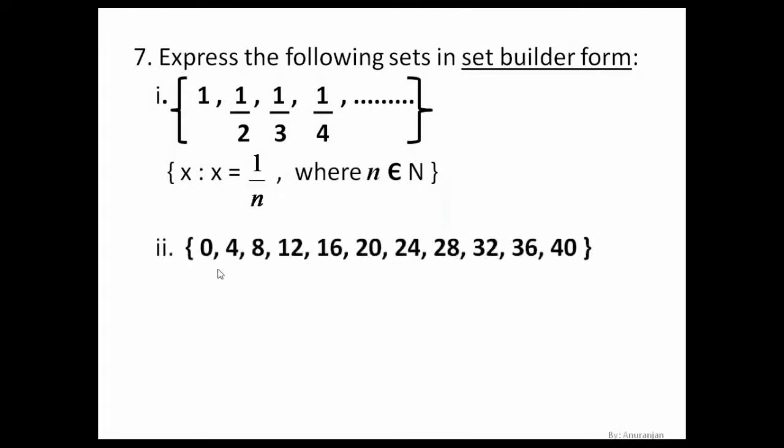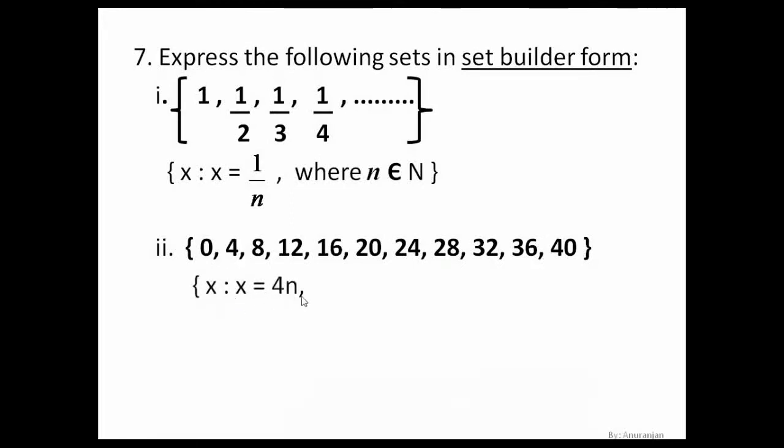Here it is given 0, 4, 8, 12, 16, 20, 24, 28, 32, 36, 40. Now if we observe carefully, we will find that all the numbers look like the multiples of 4. If I multiply 4 into 0, you'll get 0. 4 into 1, you'll get 4. 4 into 2, you'll get 8. 4 into 3 is 12, and so on. So what can we say? That x such that x is equal to 4n.